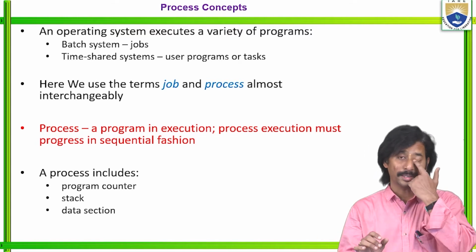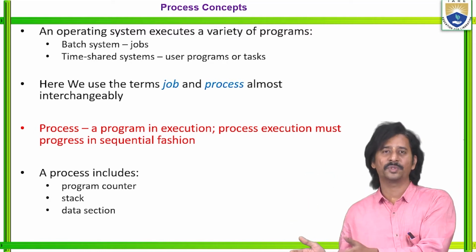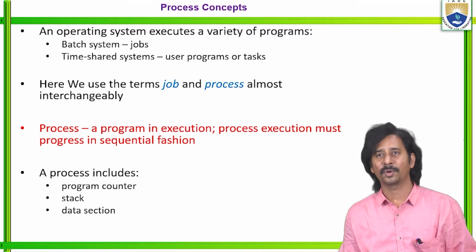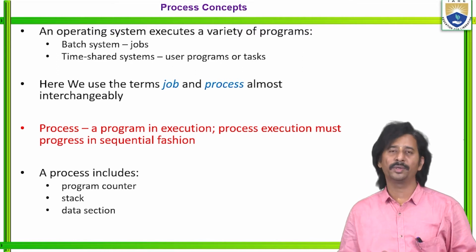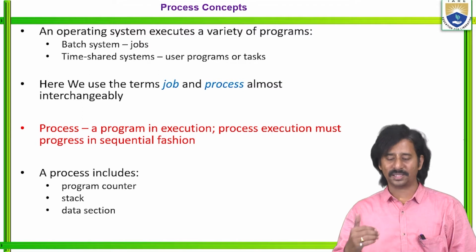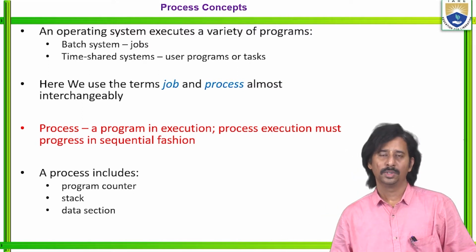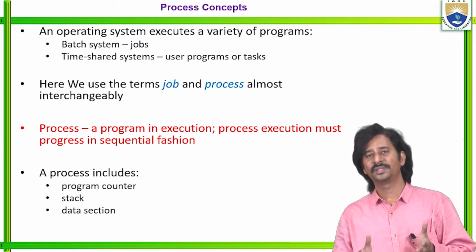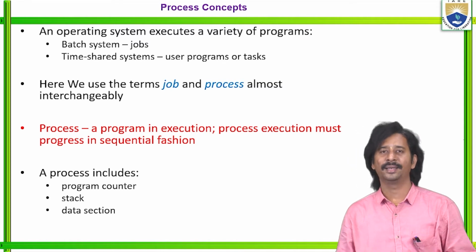Once you click on it, it automatically creates some space for that process, and it creates one PCB, process control block. Whatever task we execute within that process, the execution must progress in sequential fashion. Based on this, each and every process includes a program counter, stack, and data section.